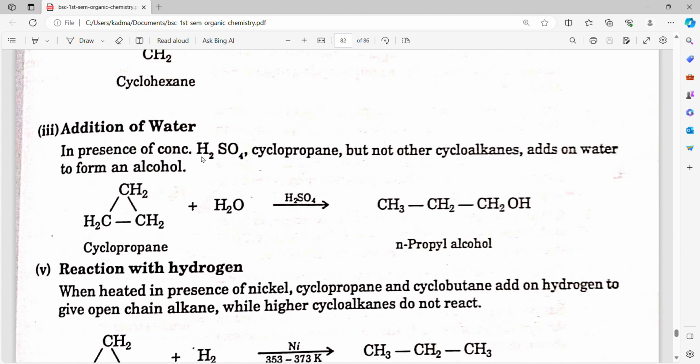Addition of water. In the presence of concentrated H2SO4, cyclopropane, but not other cycloalkanes, adds on water to form alcohol. Cyclopropane plus H2O in the presence of H2SO4 gives n-propyl alcohol.